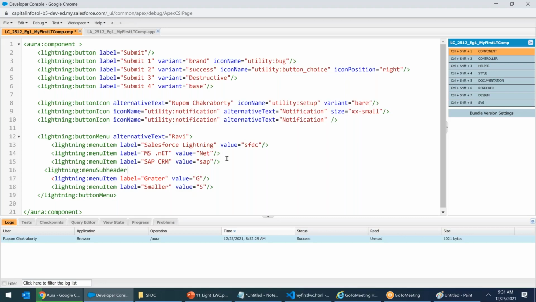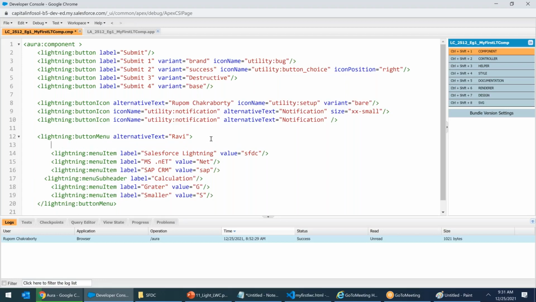Lightning menu subheader. What is this? You can keep it in a straight line, but I'm just taking one indent out so that you can understand that this is something different. Label equals to calculation. Here also I'll go a little outside.